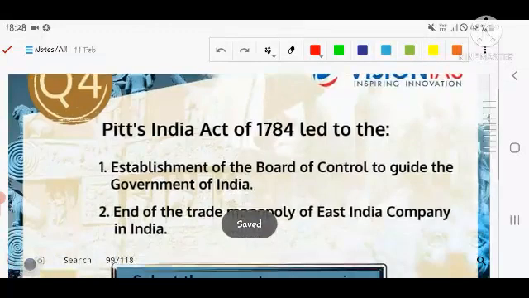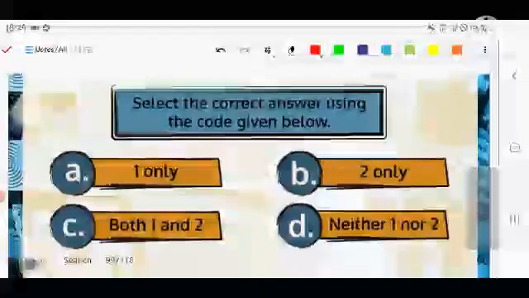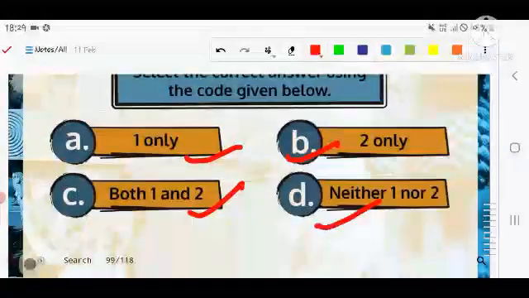The next question is related to Pitt's India Act of 1784, which led to the following establishment. Number first, establishment of the Board of Control so that they can guide the government of India at that point of time. Number second, end of the trade monopoly of the East India Company in India. And the options in front of you are first, second, both first and second, neither one nor two.